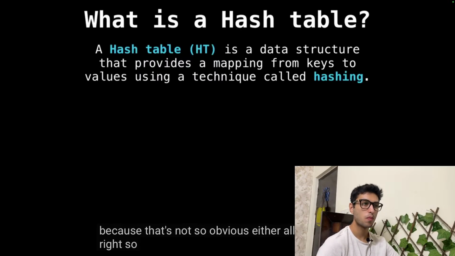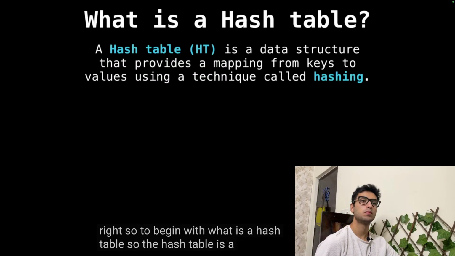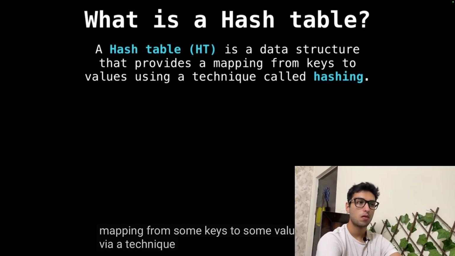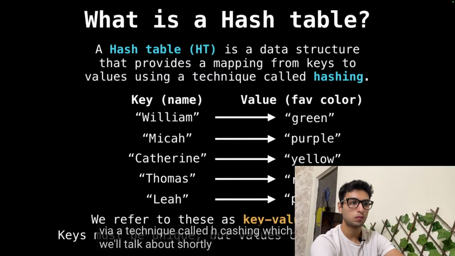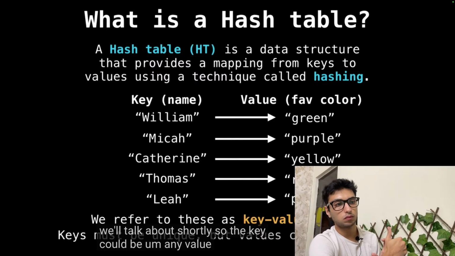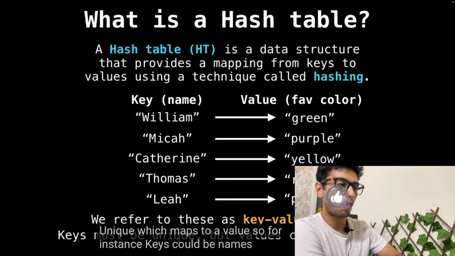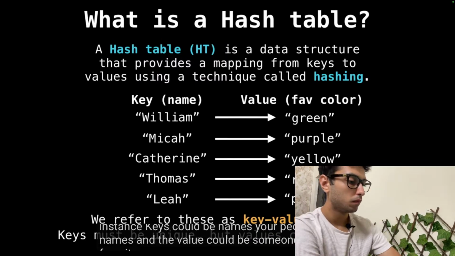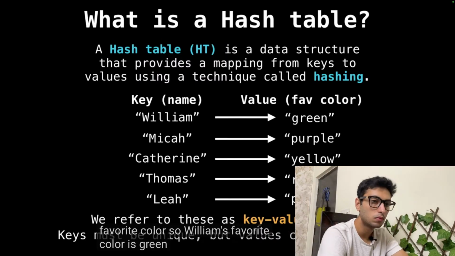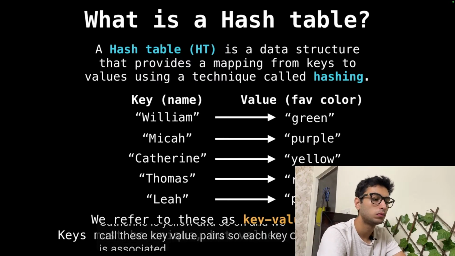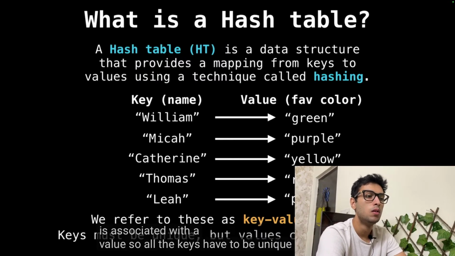All right. So to begin with, what is a hash table? So the hash table is a data structure that lets us construct a mapping from some keys to some values via a technique called hashing, which we'll talk about shortly. So the key could be any value as long as it's unique, which maps to a value. So for instance, keys could be names, which are people's names, and the value could be someone's favorite color. So William's favorite color is green, Micah's is purple, Catherine's is yellow, and so on. And we call these key value pairs. So each key is associated with a value. So all of the keys have to be unique, the values don't have to be unique.